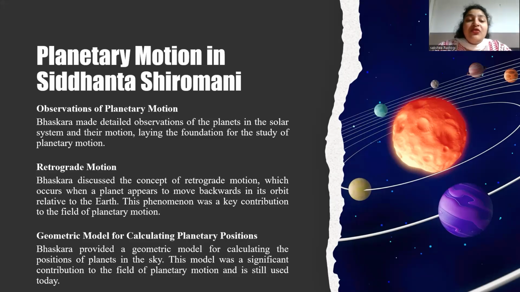So, what are the observations of planetary motions? In the Siddhanta Shiromani, Bhaskara second discussed planetary motions in the sections called Graghantika. So it is all about the planetary motions, which includes the idea that at the highest point, a planet's instantaneous speed is zero. Bhaskara second considered the instantaneous speeds of planets.